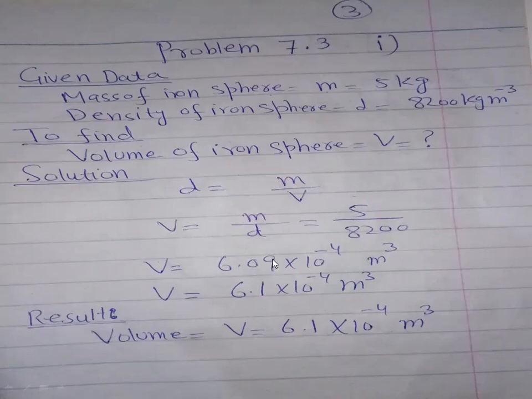If you round off this figure to 1 digit after the point, it is 6.1 into 10 to the power minus 4, because 9 is greater than 5, so the 0 becomes 1. So our result is volume equal to 6.1 into 10 to the power minus 4 cubic meter, which is the required answer.